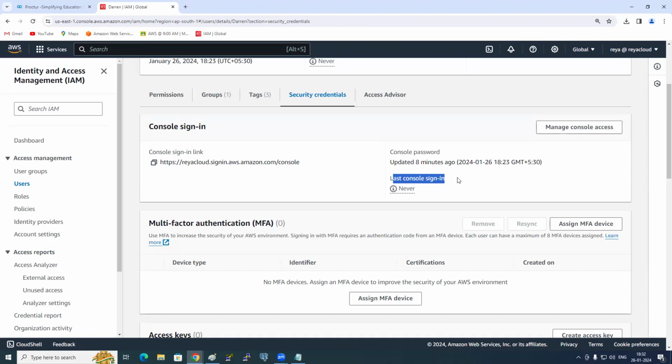Did he log in? So as an admin and as an AWS engineer, can we easily find out? Okay, I'm a manager, and I have created all your 100 IAM users in my account. Let's say Darren is there. I have told, hey, tomorrow do the work.